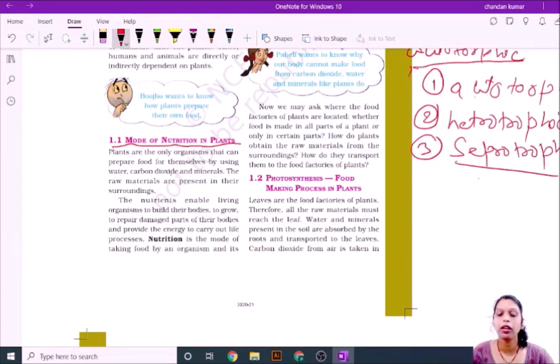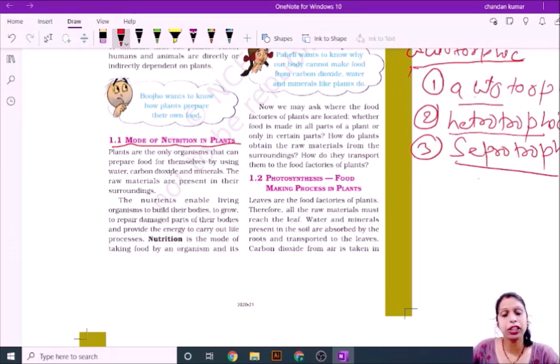You know that plants synthesize their food by themselves, that's why they are autotrophic. Animals, and some plants that I will discuss in a next topic, depend on others for food, which is called heterotrophic. Some, like fungi, depend for nutrition on dead or decaying materials.